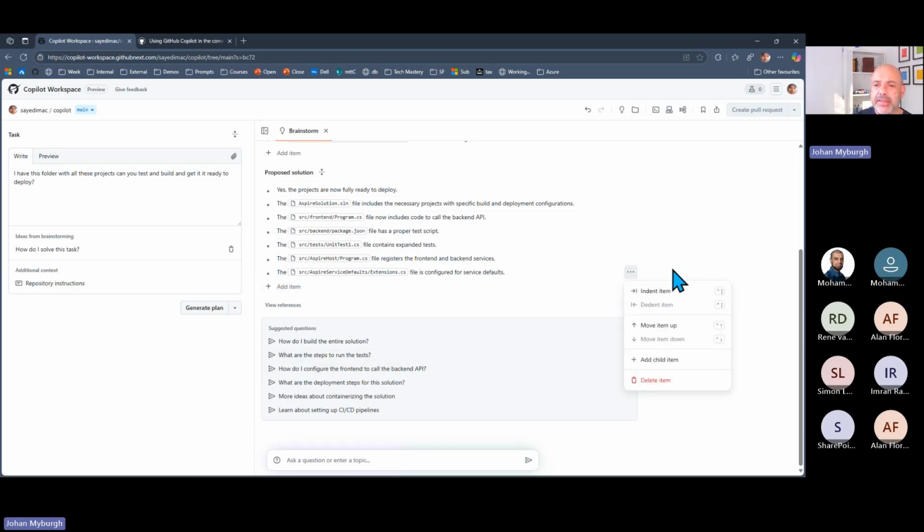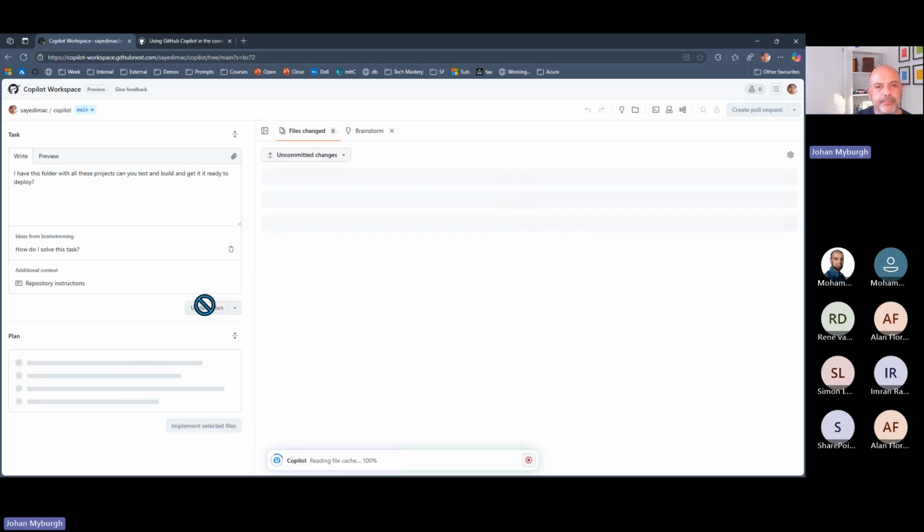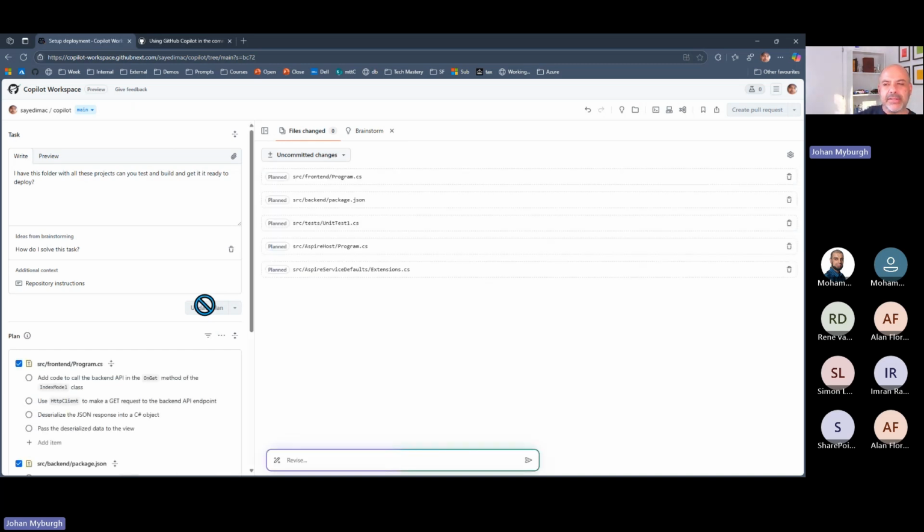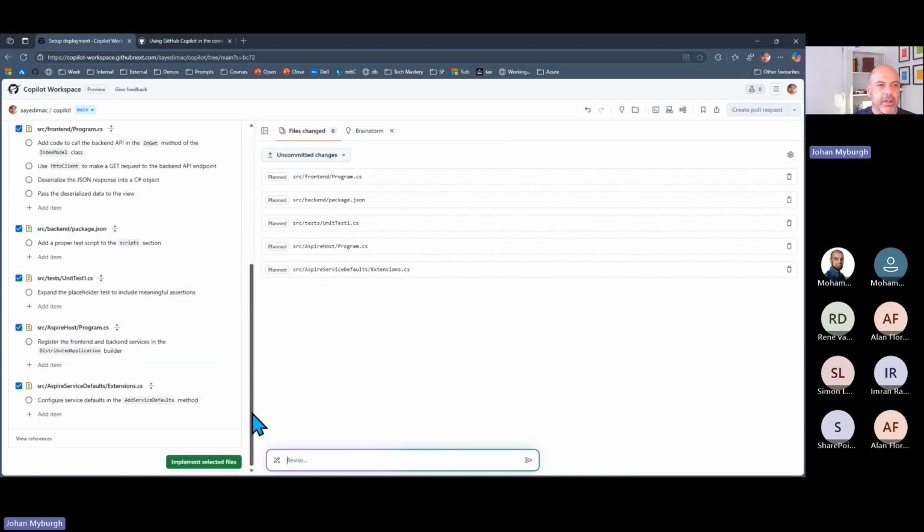I can also say this is actually a subsection of that, and I can add some indents. I'm going to undo that, of course. But from here, I can essentially just click on generate the plan. And to this end, the agent is going to generate an actual plan, showing me where it's touching the source code. And further to this, I can now select these items and say implement these changes once I've checked them out.